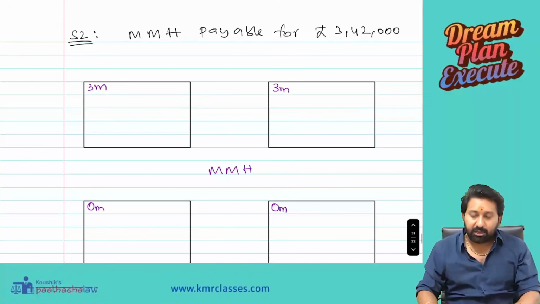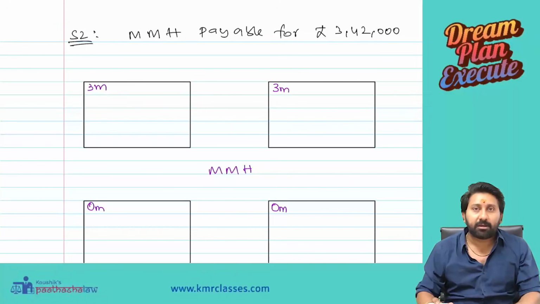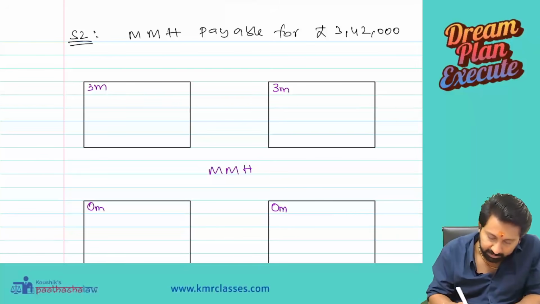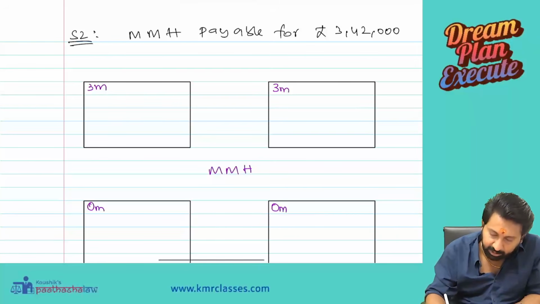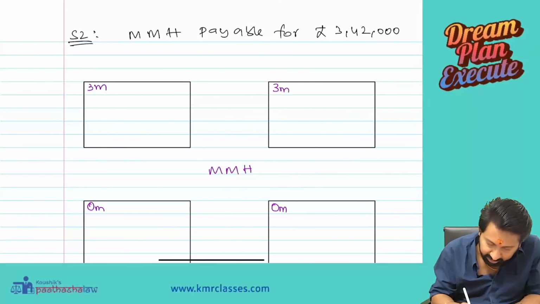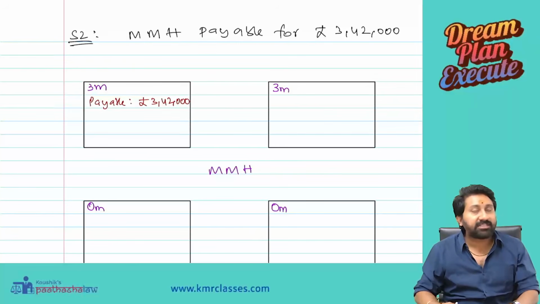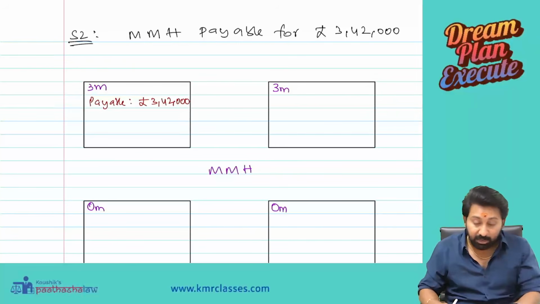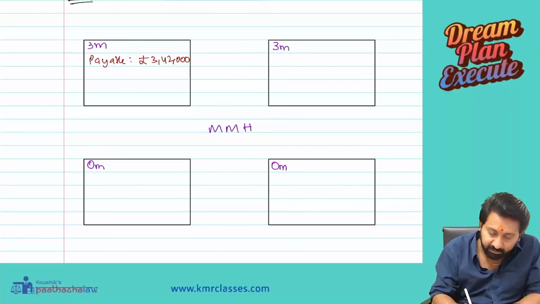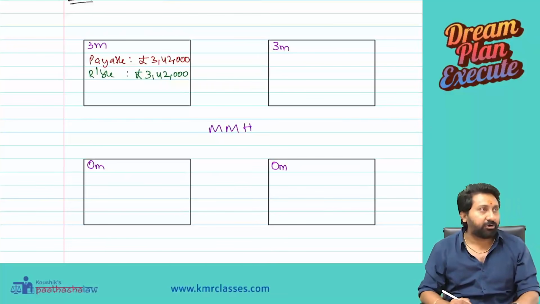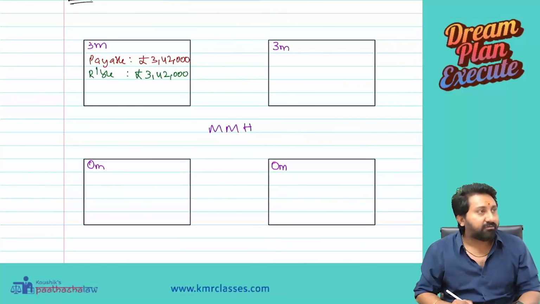Next, in which currency is the invoice made? Pounds. And we are having a payable. Payable or receivable? Payable. Write down first: we are having a payable of pounds 3,42,000. Now, pounds 3,42,000 is a receivable or payable? Payable. Now the counter: what do we need to create? We need to create a receivable of the same value, 3,42,000. Write down up to here. Do along with me.